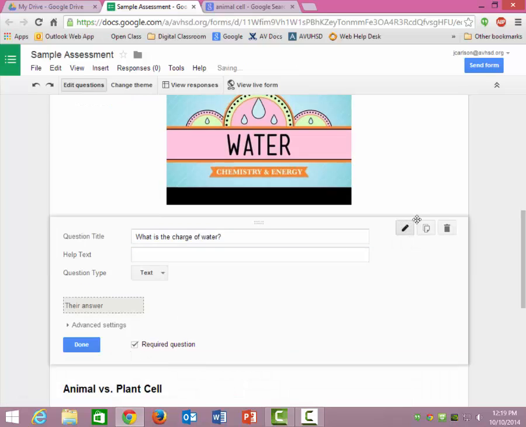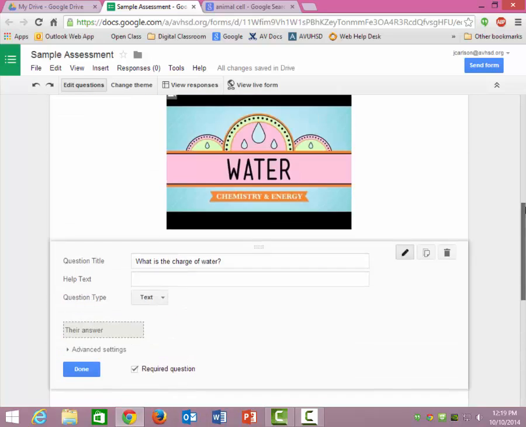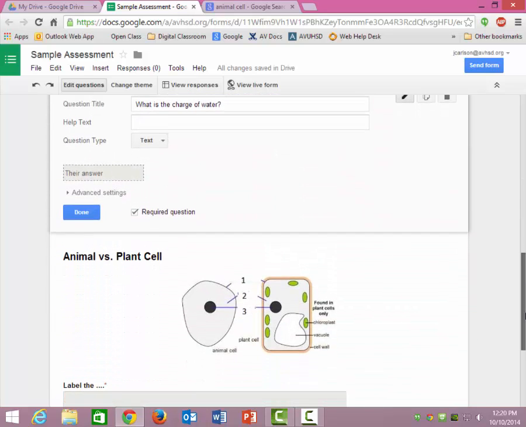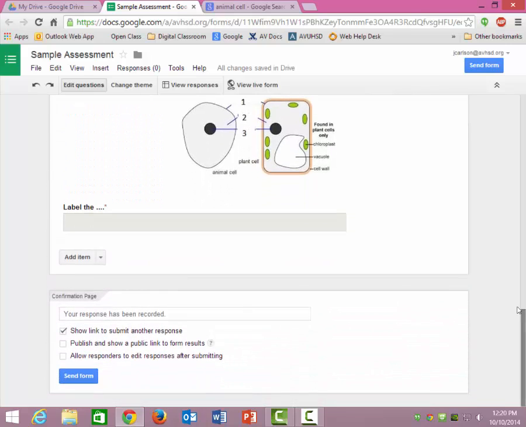This little pencil is the edit icon. All right, and this is the delete. If I don't like this question, I can get rid of it. And this is copy and duplicate. If I like the question and I just want to change the format or something, I can copy it and add it elsewhere. Okay, so that's really all there is to Google Forms. You can have a video clip, ask a few questions about it. You can include an image, ask some questions about it.